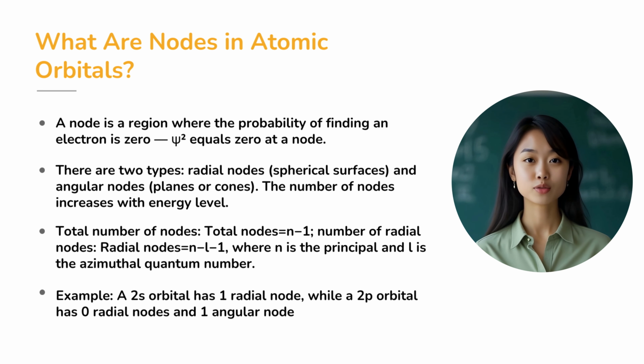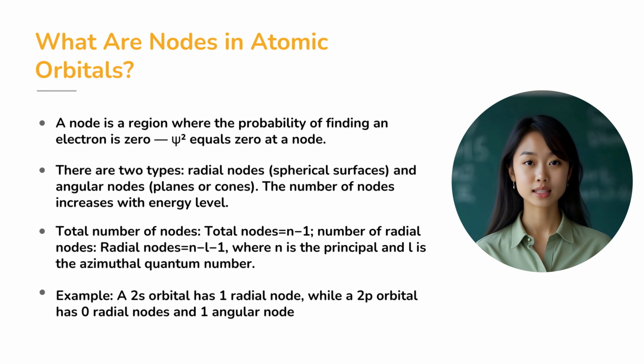The total number of nodes in an orbital is equal to n-1, where n is the principal quantum number. The number of radial nodes is given by n-l-1, where L is the azimuthal quantum number. For example, in a 2s orbital, n equals 2 and L equals 0, so there is 1 radial node. For a 2p orbital, where n equals 2 and L equals 1, the number of radial nodes is 0, but there is 1 angular node.